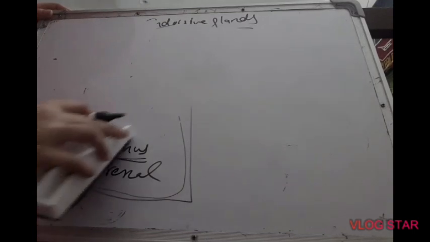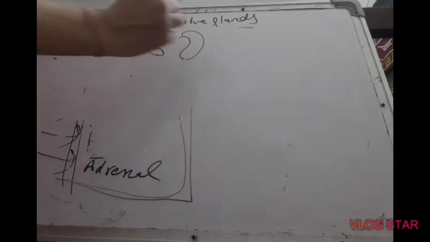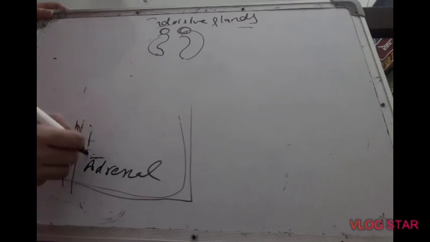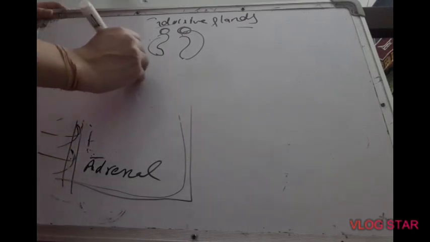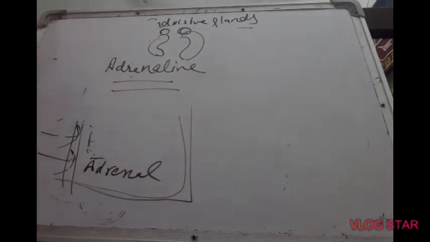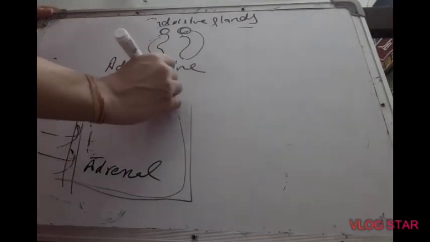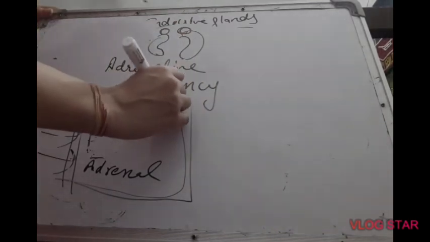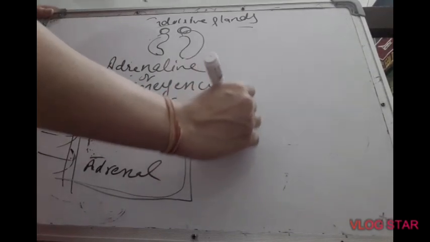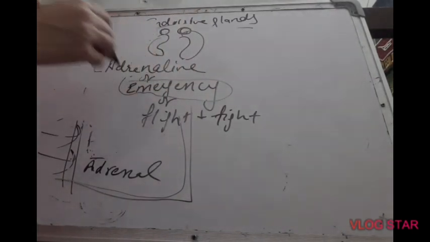Next is the adrenal gland. This is again a paired gland which is found just above the kidneys. Suppose these are our kidneys, and just above the kidneys there is a paired gland. That gland is the adrenal gland. The adrenal gland releases a hormone named adrenaline. Quite an important question: adrenaline hormone is also known as the emergency hormone, or the flight and fight hormone. Why so? Because this hormone, adrenaline, is released during emergency situations in our body.